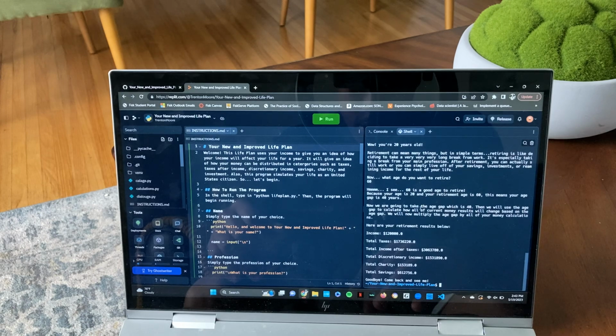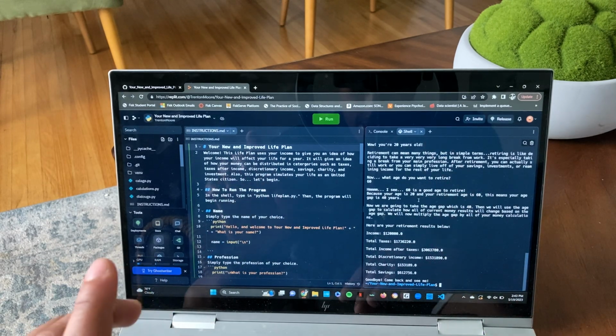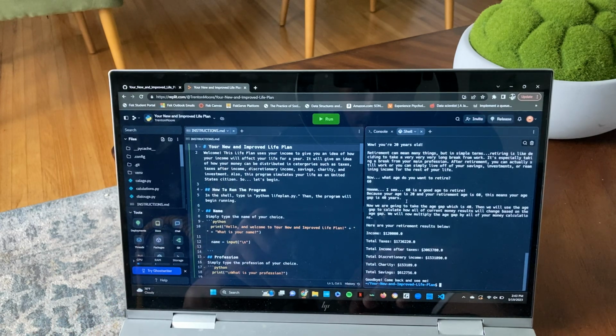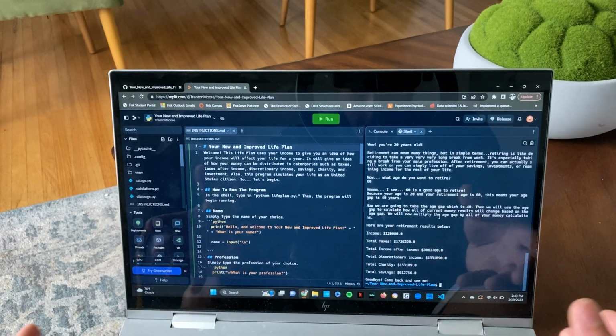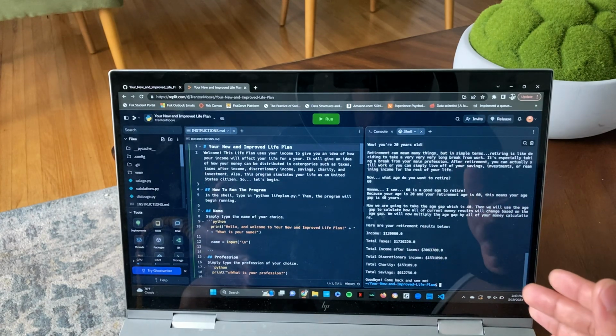So now it's going to calculate exactly the age gap. It says, I see 60 is a good age to retire. Just because your age is 20 and your retirement age is 60, this means that your age gap is 40 years. And then it tells you now we're going to take the age gap, which is 40, we're going to multiply that and calculate it based off all your data.